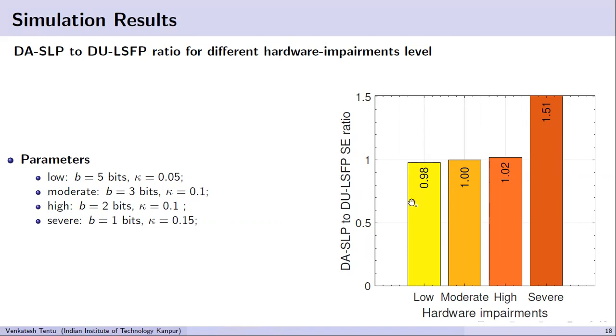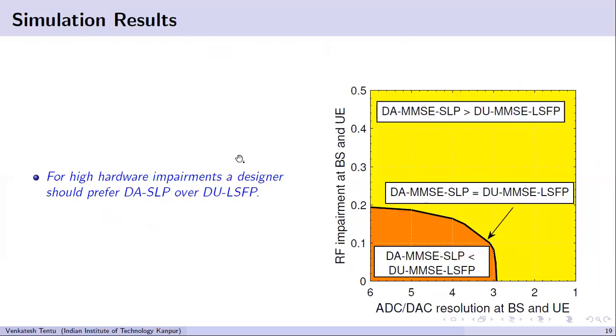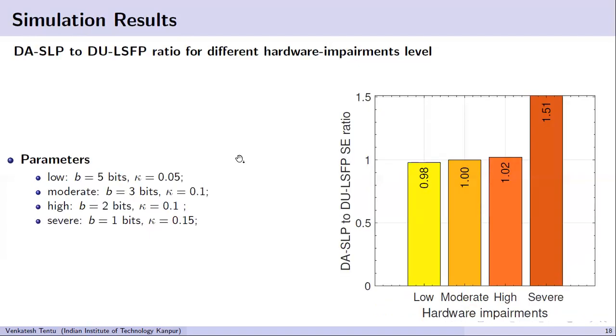So from this, we can conclude that as we increase hardware impairments, since distortion aware SLP is performing better, in scenarios like high and severe, even moderate also, it is much better to use distortion aware SLP rather than distortion unaware LSFP, because the complexity in the LSFP does not justify this much gain. And distortion aware SLP is much simpler to implement.